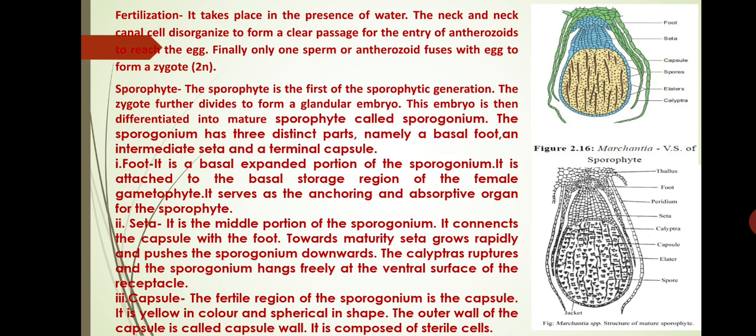Lastly, we discuss the capsule. The fertile region of the sporogonium is the capsule. It is yellow in color and spherical in shape. The outer wall of the capsule is called the capsule wall. It is composed of sterile cells.